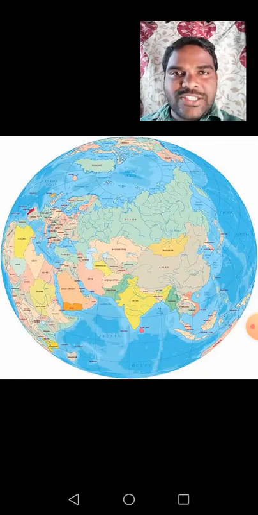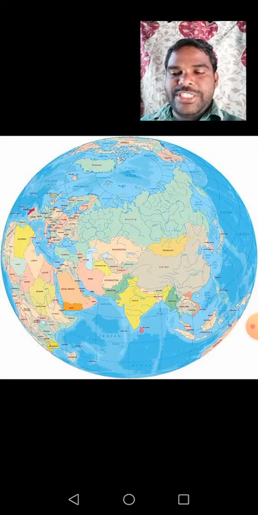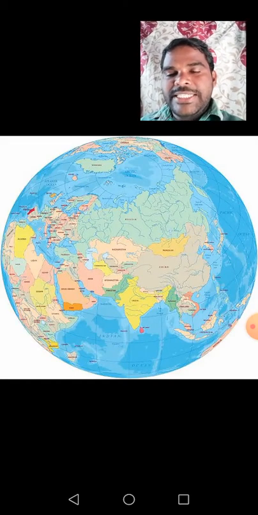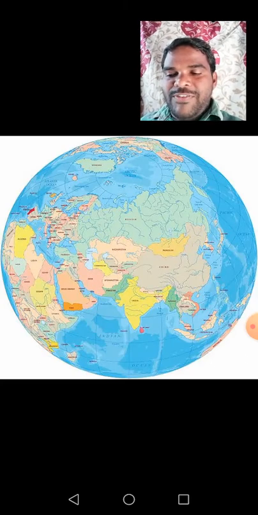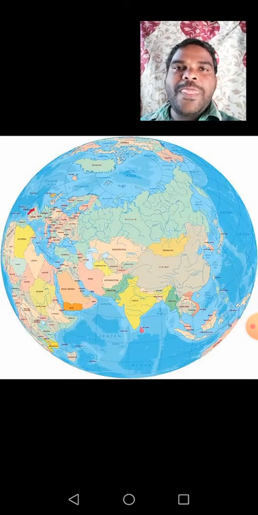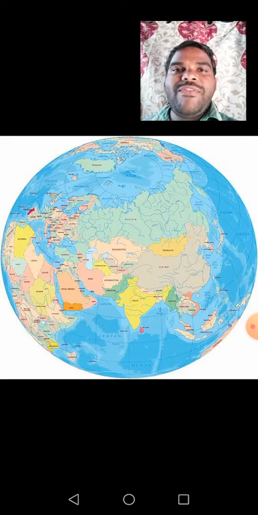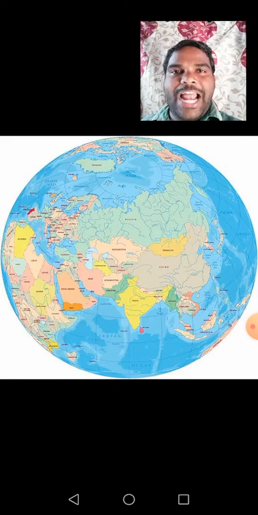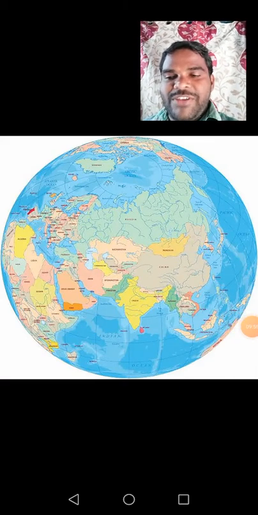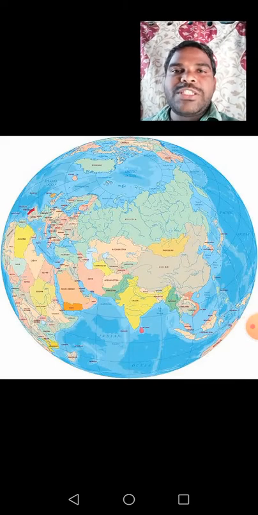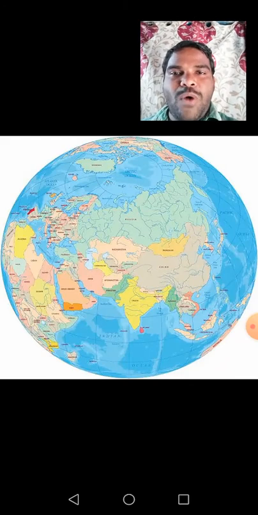Now these variations are called relief features. Now this land, you have seen some ups and downs. It will be divided into different kinds of landforms. Today we are going to learn some important landforms. What are the important landforms? You already learned in the previous lessons. Tell me some landforms: mountains, plains, plateaus, deserts, islands, valleys.